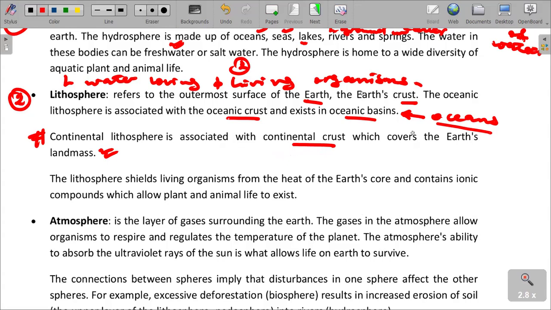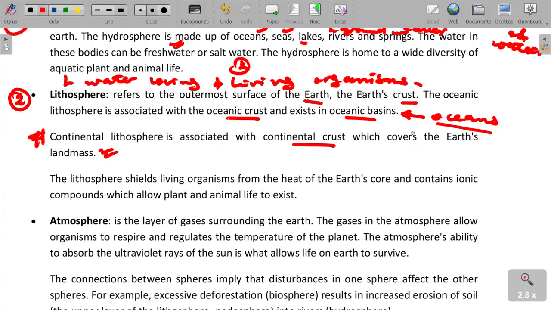We are saying it's a continental lithosphere, which is associated with the continental crust, and it covers the Earth's landmass, the part of the earth which has got no water. We are talking about that as the landmass.